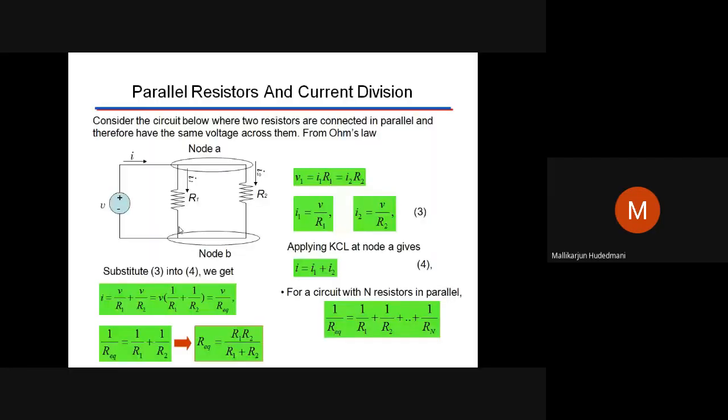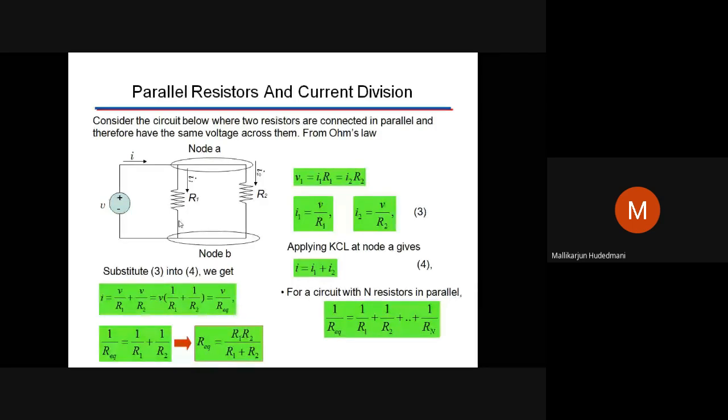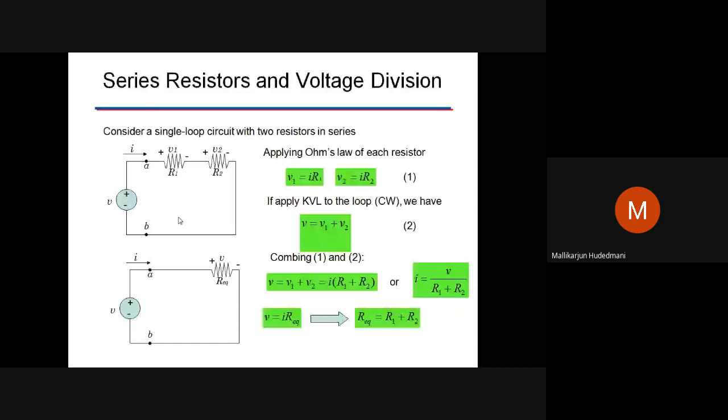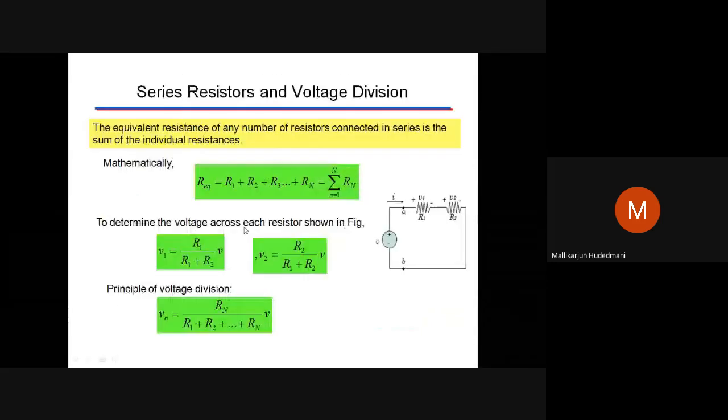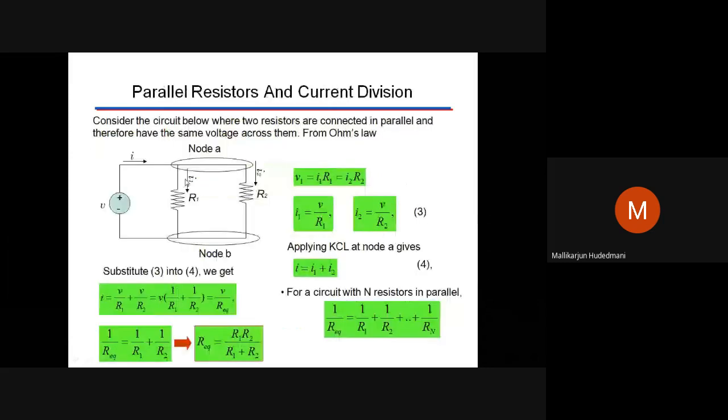Of the resistors comprising the circuit and the notations of current and voltage as applicable. If it is a series circuit, total V equal to V1 plus V2, what we write. In case of resistors in parallel, total I equal to I1 plus I2, in this way. So you need to find this as one of the best possible questions in this chapter.